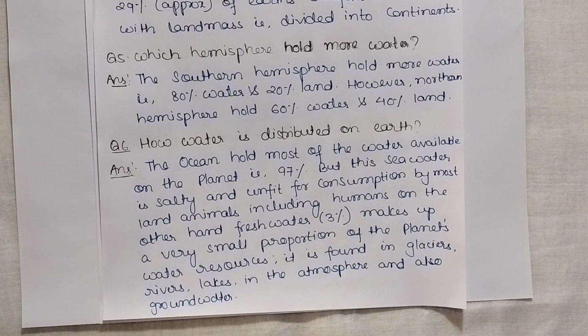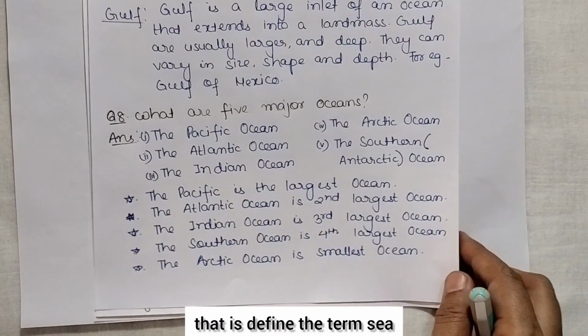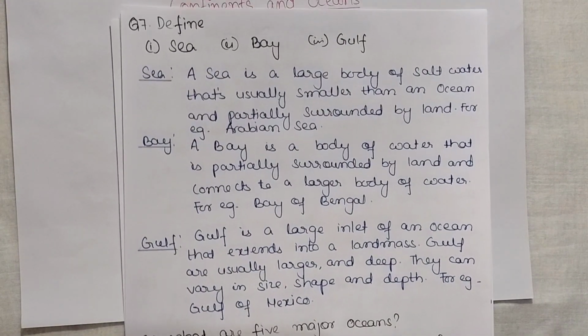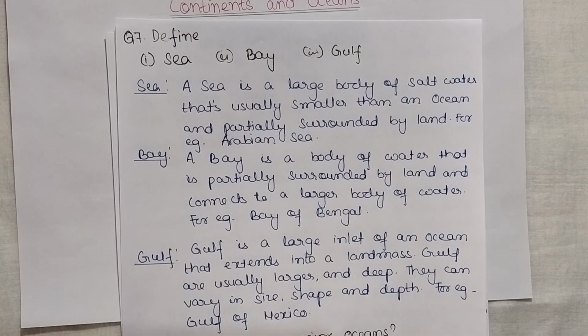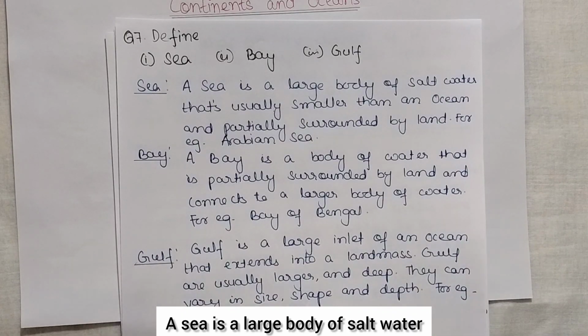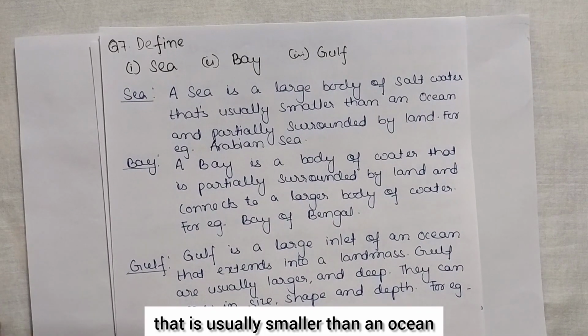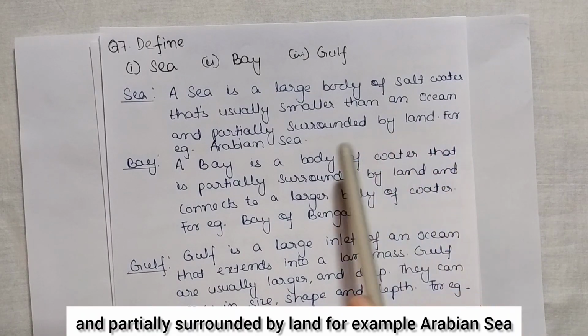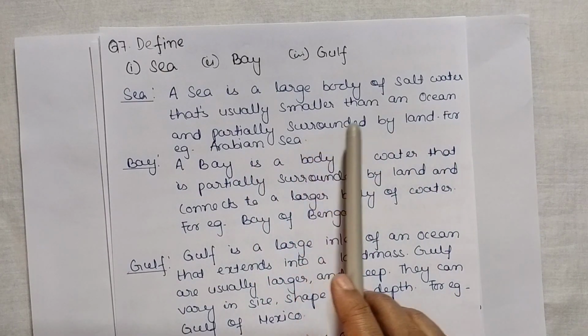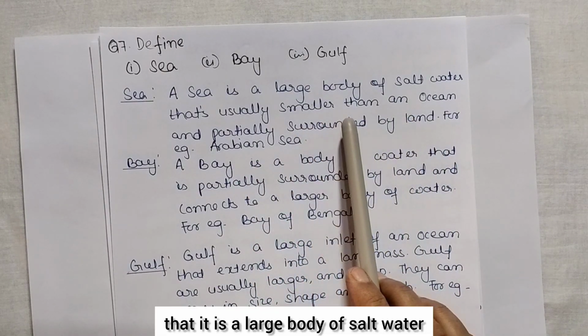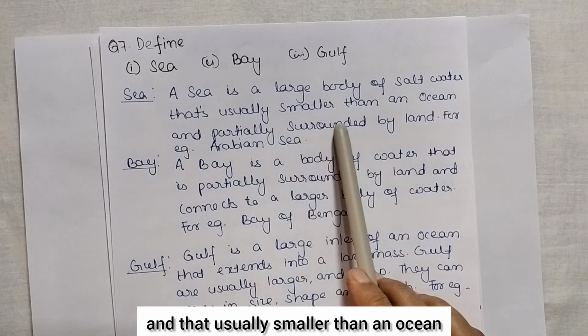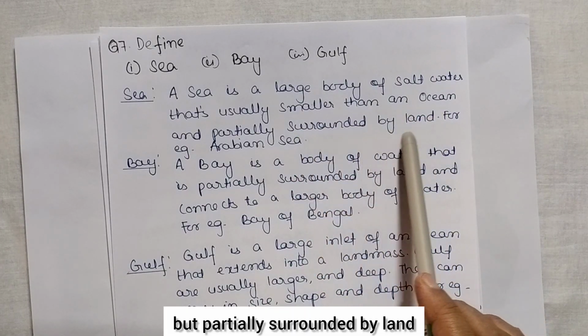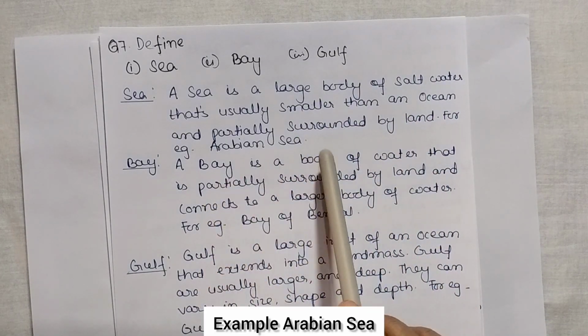Okay. Now, let us see the next question, that is define the term sea, bay and gulf. A sea is a large body of salt water that is usually smaller than an ocean and partially surrounded by land, for example, Arabian Sea. So this is the definition of sea, that it is a large body of salt water that is usually smaller than an ocean but partially surrounded by land. Example, Arabian Sea.